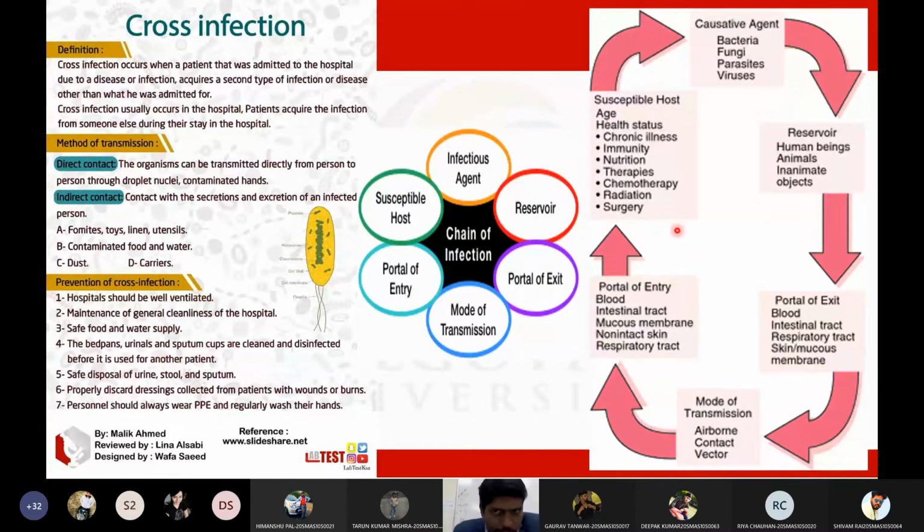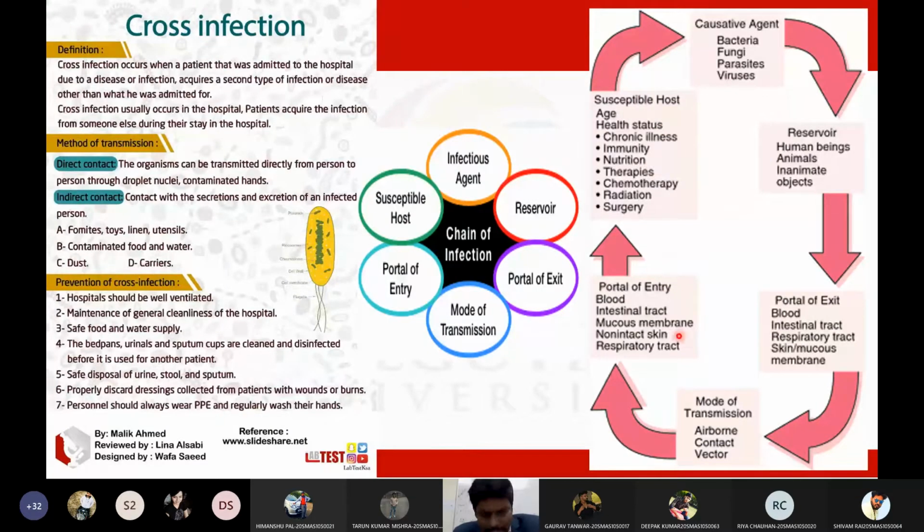If I ask you to elaborate in detail about the chain of infection, can you write it, students? You should write that the chain of infection consists of infectious agent, reservoir, portal of exit, transmission, portal of entry, and susceptible host. Causative agents, for example, bacteria, fungi, parasite. Reservoirs can be humans, animals, inanimate objects. Exit can be blood, intestinal, skin, membrane. Transmission can be airborne, contact, vector. Entry can be intestinal, mucosal, non-intact skin, and respiratory tract, and a susceptible host can depend on age and health status.